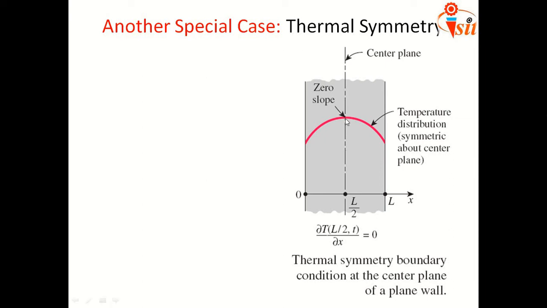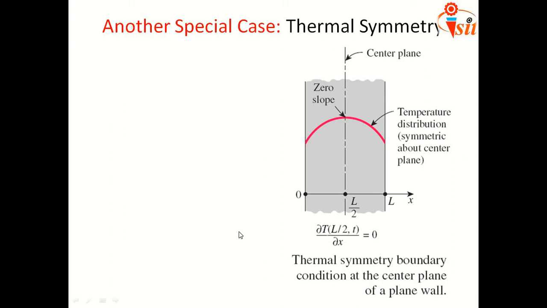So here you will get 0 slope, obviously, because this plate is initially heated, and if it is placed in the air or suspended in a room, then definitely the center temperature is somewhat higher than the outer temperature. Or you may imagine a baked potato: if we peel it and cut it, the center temperature is much higher than the outer surface temperature, right?